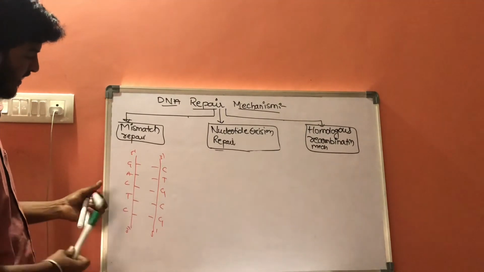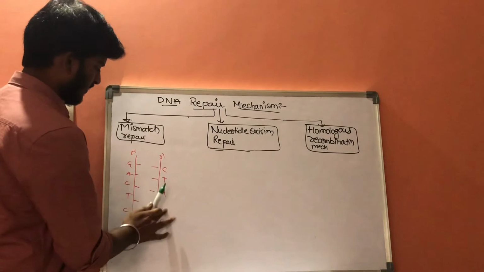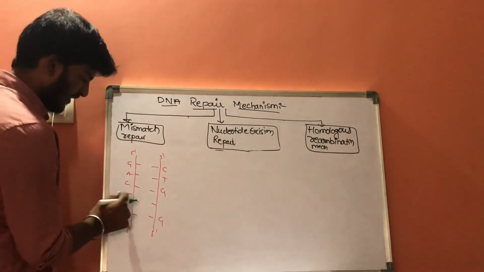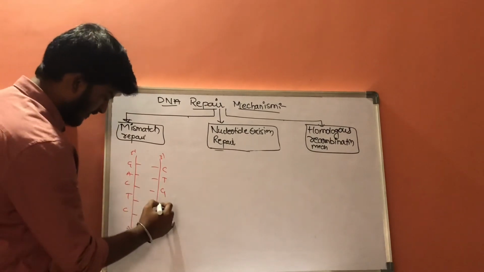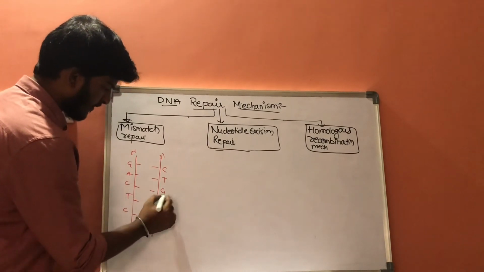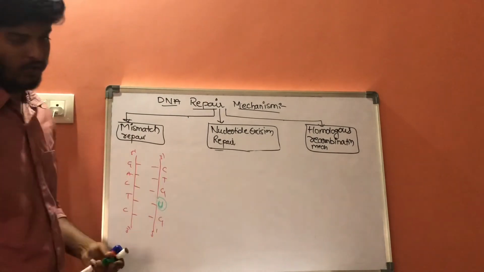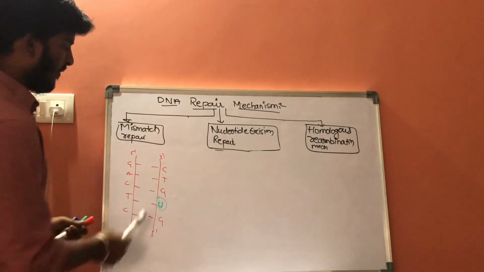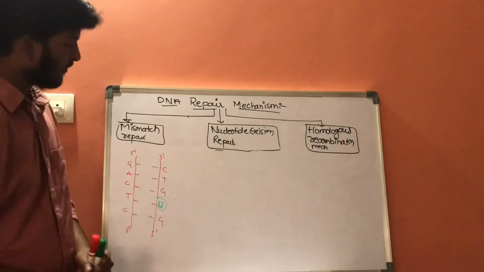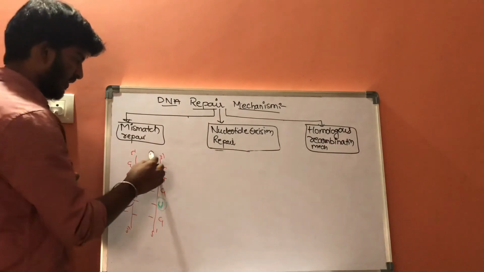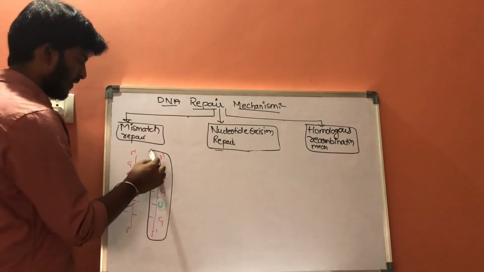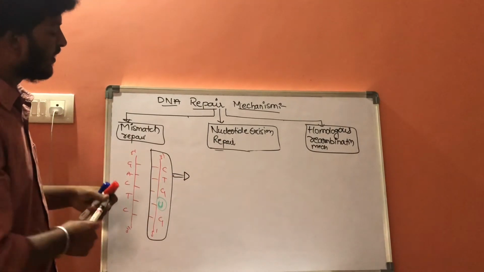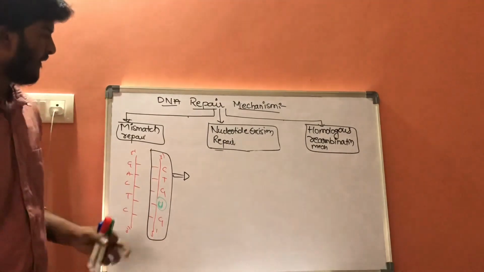If there are any alterations in one set of genes, if thymine should pair with adenine but is paired with uracil, this is abnormal. Now in the homologous recombination mechanism, whatever the mismatch is will be removed out. The mismatch will be removed out.